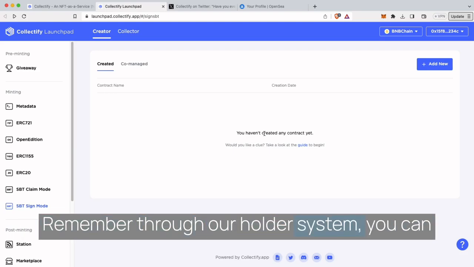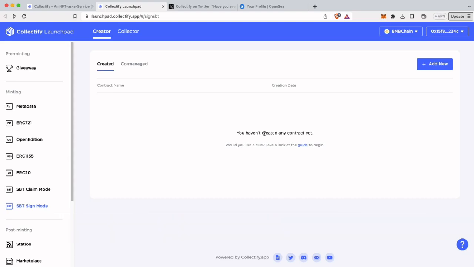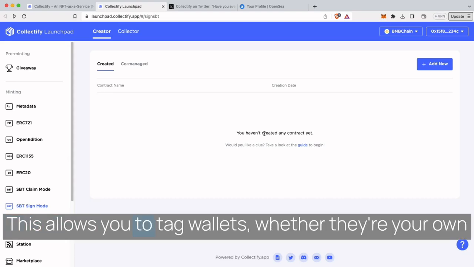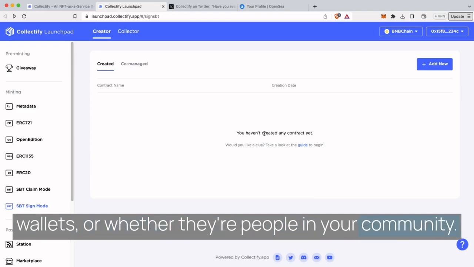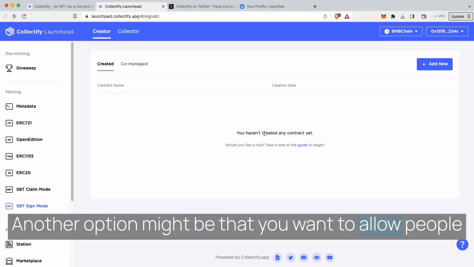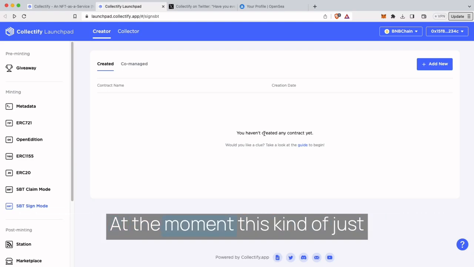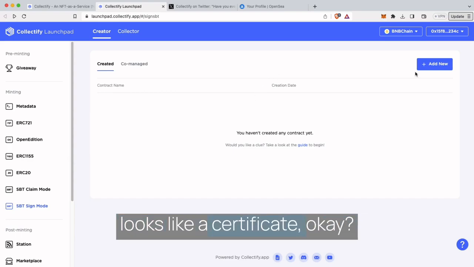Remember, through our holder system, you can identify whales of your collection quite easily. And this allows you to tag wallets, whether they're your own wallets or whether they're people in your community. There's a number of reasons. Another option might be that you want to allow people to mint tokens and have them sent to other wallets. At the moment, this kind of just looks like a certificate.